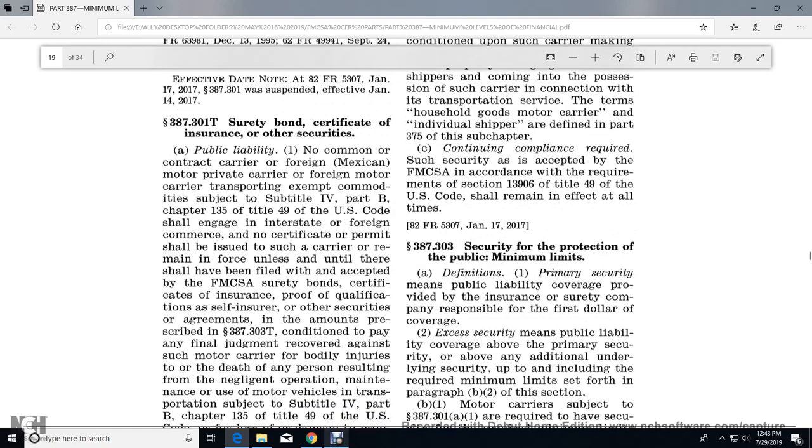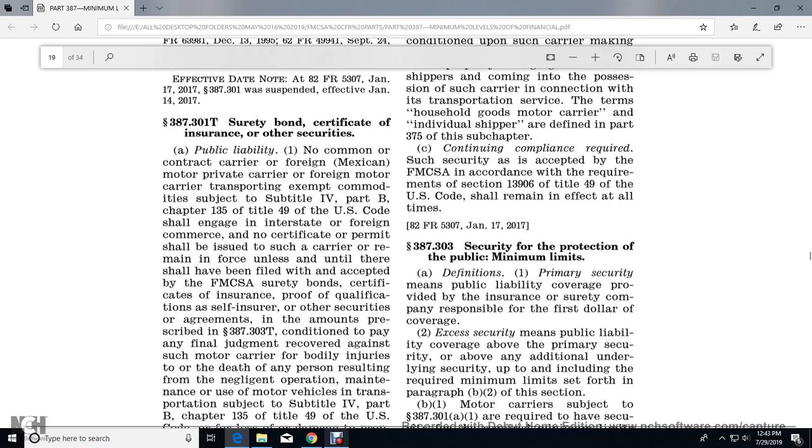Public liability, no common contractor carrier of the foreign Mexican motor private carrier of the foreign motor carrier transportation except for the commodity subject to Title 4 Part B 135 Title 49 U.S. Code shall engage interstate foreign commerce. No certificate permit with it shall be issued for the carrier of the remaining force and left until they shall have been filed with accepted by the Federal Motor Carrier Safety Administration surety bond certificate issuance proof of qualification self-insured other security arrangement in amount to the prescribed in 387.303 with the condition of payment the final adjustment recovered against